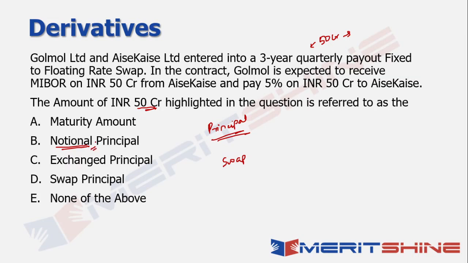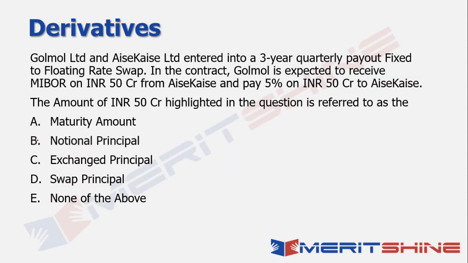That's the fundamental difference between the other terms. There's nothing called an exchange principal. Maturity amount, again, is not something which is actually getting paid out as part of this contract, so that doesn't fit. Again, swap principal does not make any sense, and none of the above also does not fit. So obviously notional principal becomes our correct answer in this case.